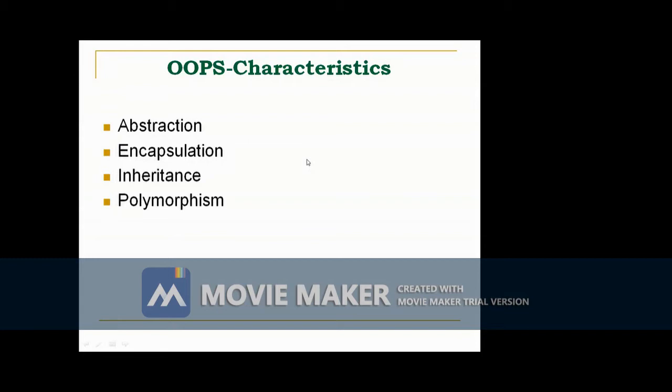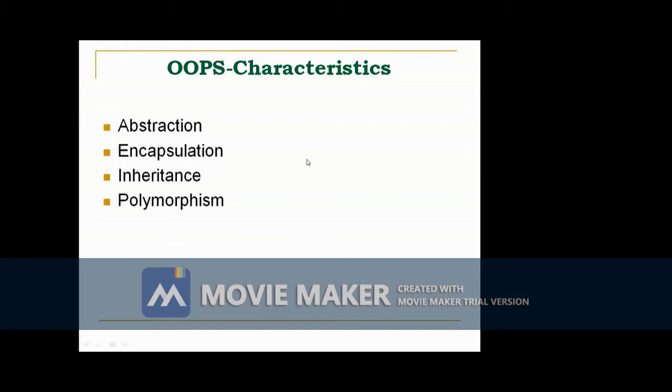In object-oriented programming, abstraction is at a higher level, but in structured programming, abstraction is at a lower level. So abstraction is not only a characteristic of object-oriented programming, it is also a characteristic of structured programming. If a language supports creating user-defined data types, then that language has abstraction. In C++, we can define user-defined data types like union, structure, etc. So C and C++ also support abstraction.